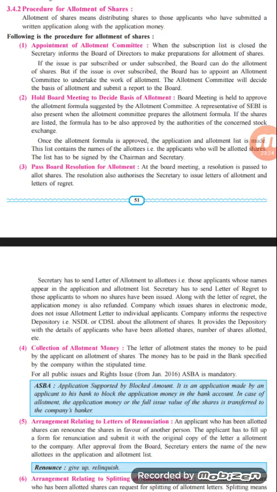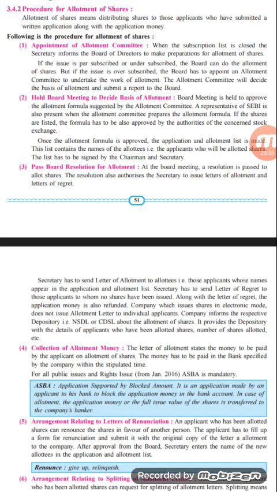The first one is an appointment of allotment committee. Before the thing is to be finalized, the board of directors have to appoint an allotment committee consisting of a few members among the board of directors, so that they can decide and follow each and every provision, rules, and regulation, and accordingly the things will be carried out related to the allotment of shares by this committee. Even this committee also has the right related to the issue of shares.